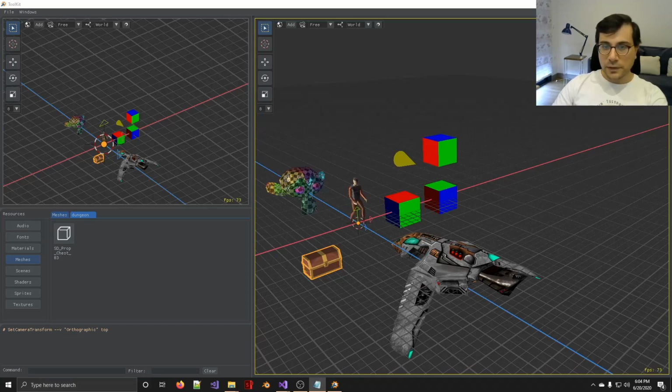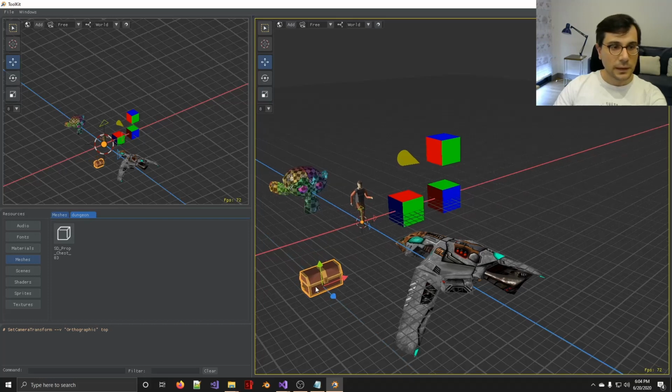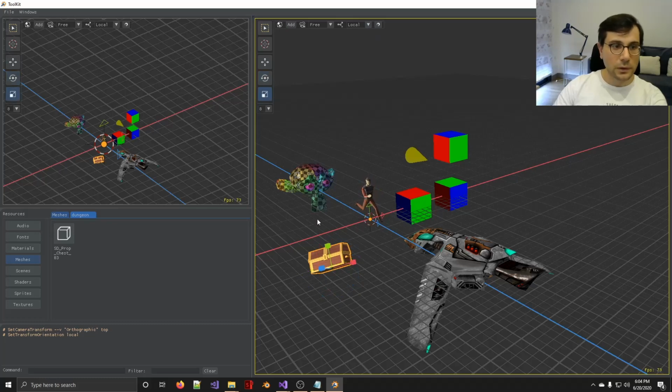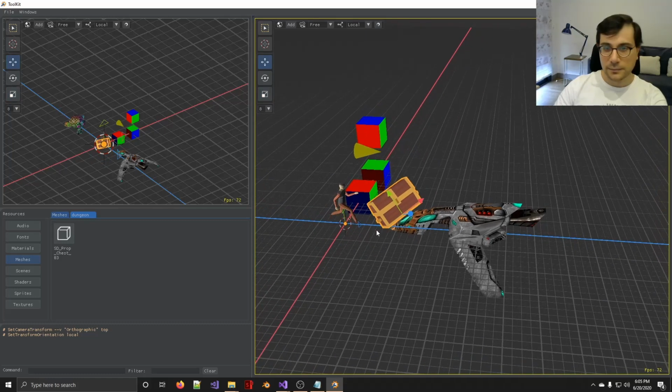For the transformations, we've got all the transform manipulators on the transformation toolbar. We can apply translation, rotation, and scale in the world, parent, or local space of the object. For example, we are applying translation and rotation in the world space, and we can change the transformation space to local and can scale the object as well, or translate it along its normal axis.